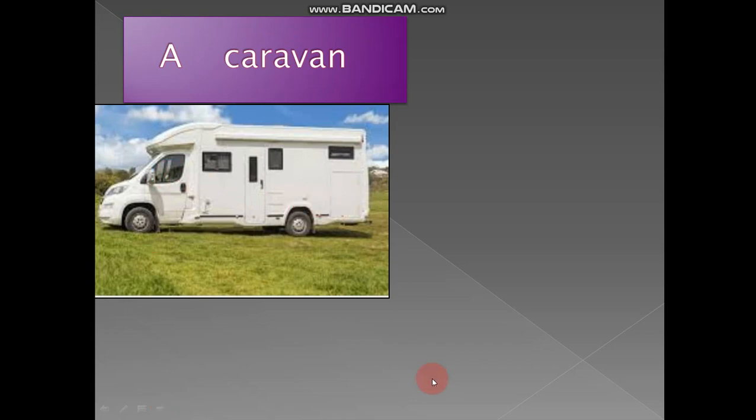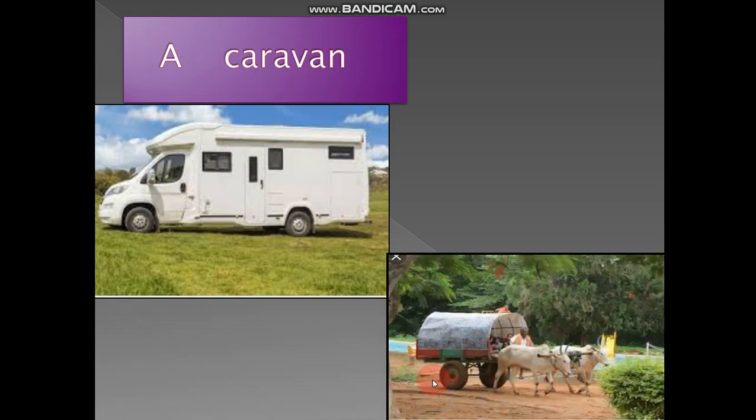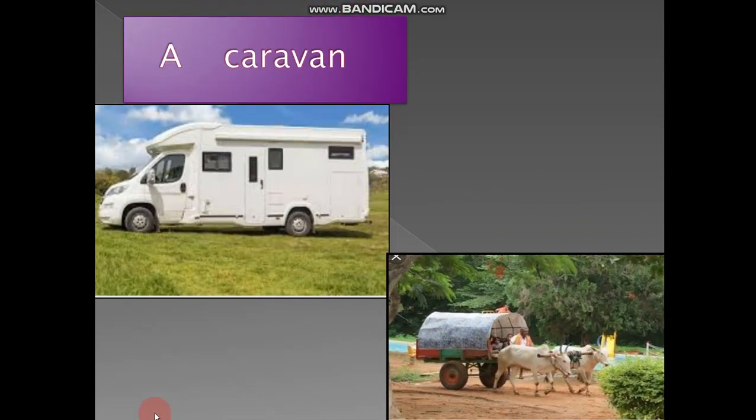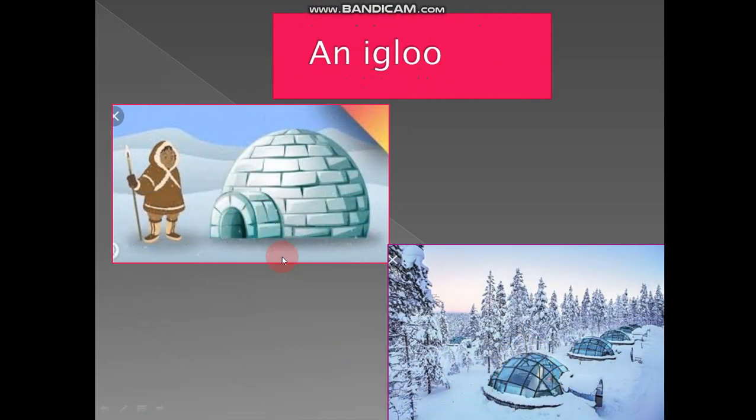Next, caravan. Who will use the caravan, children? In the olden days, people who wanted to go from one place to another place, yes or no? At that time they used the caravan. But nowadays, people use it for their own purpose, like film actresses and many important persons. They have to go from one place to another place. So what are they using? They are using a caravan. Example, film artists use a caravan. Everything is there like a room, bedroom, kitchen. It is also a very restful place, so that's why they are using the caravan.